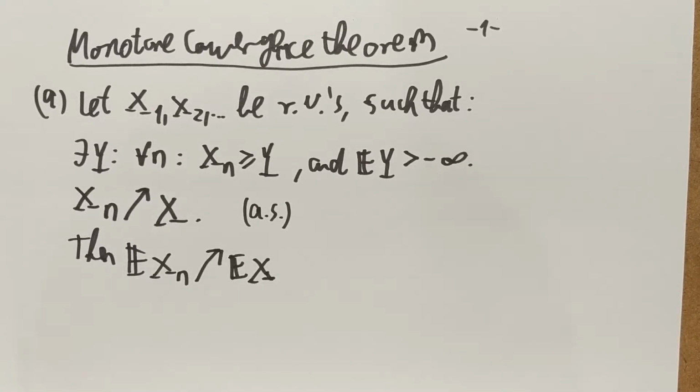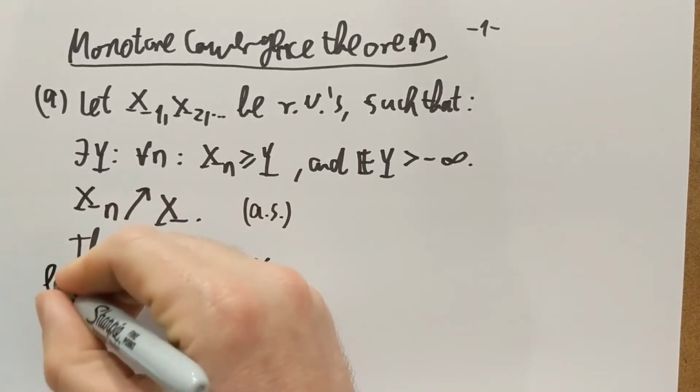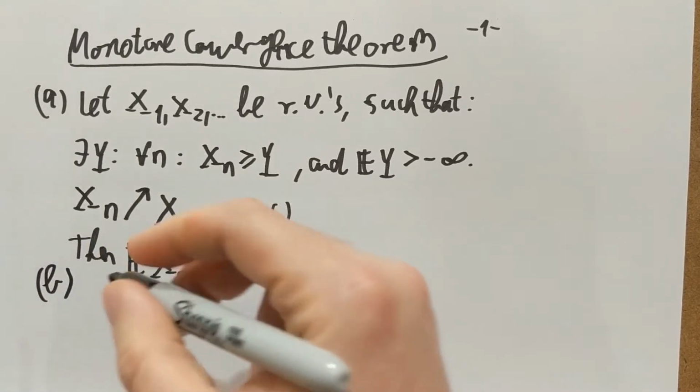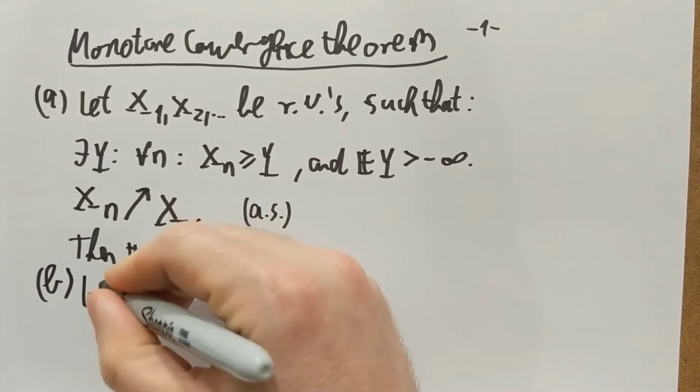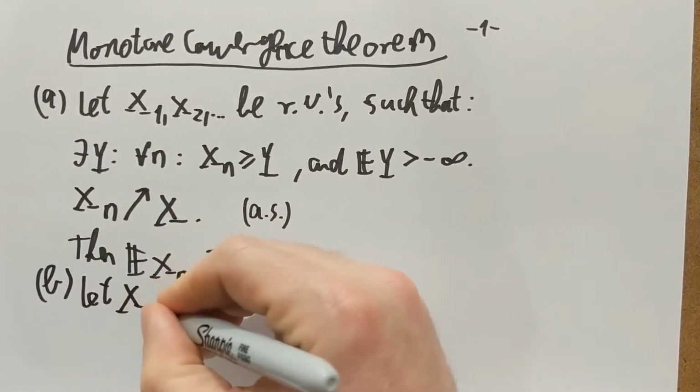Part B of the theorem is very similar. I'm going to almost repeat the assumptions.